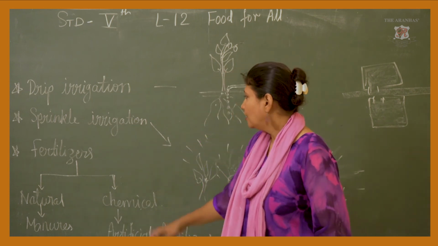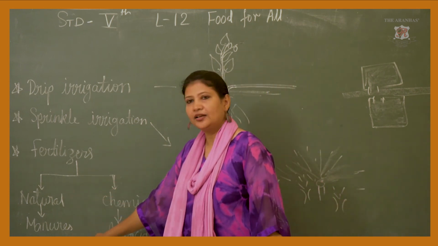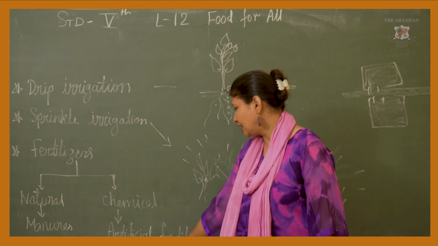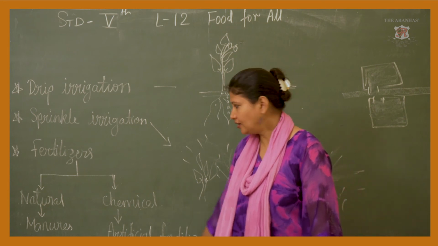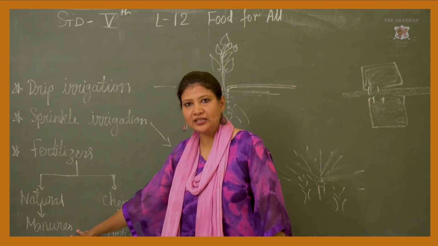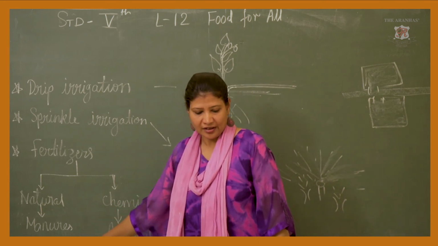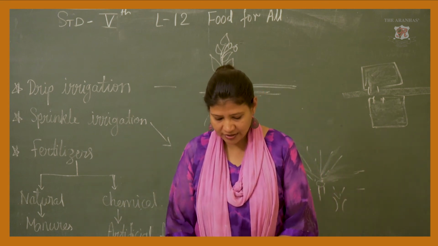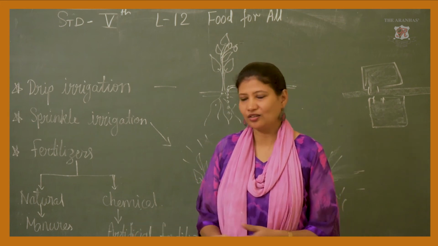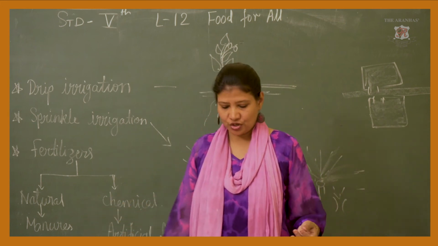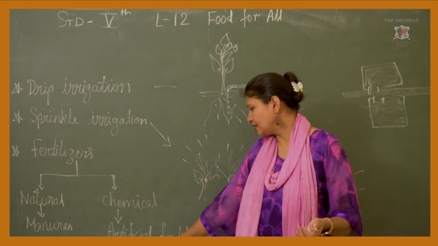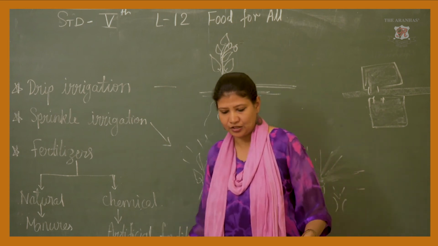Now see, fertilizers: natural, manure, then chemical, artificial fertilizers, a mixture of chemicals. The natural ones are known as manure, cow dung, or green waste of green plants and all these things. For example, dry leaves and all, they are also under natural. Okay. And chemical fertilizer is what? Artificial fertilizer, they are a mixture of many chemicals.